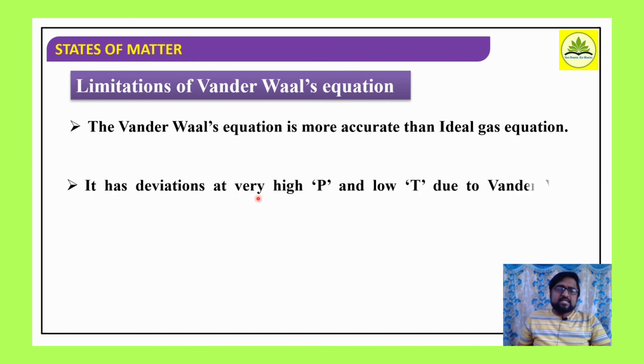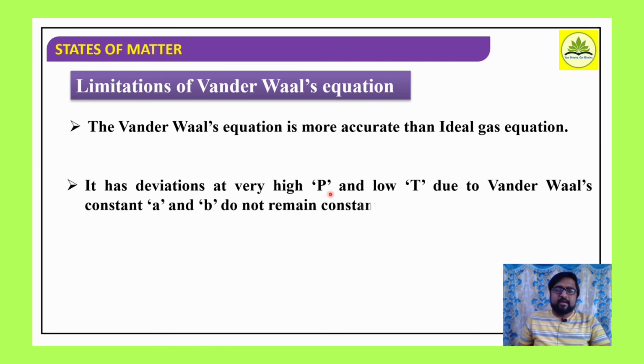It has deviations at very high pressure and low temperature, because the van der Waals constants a and b do not remain constant over a wide range of temperature and pressures. So as we observe, there are two types of deviations here, positive and negative deviations. At moderate pressures, negative deviation generally, at high pressures, positive deviations. Okay.